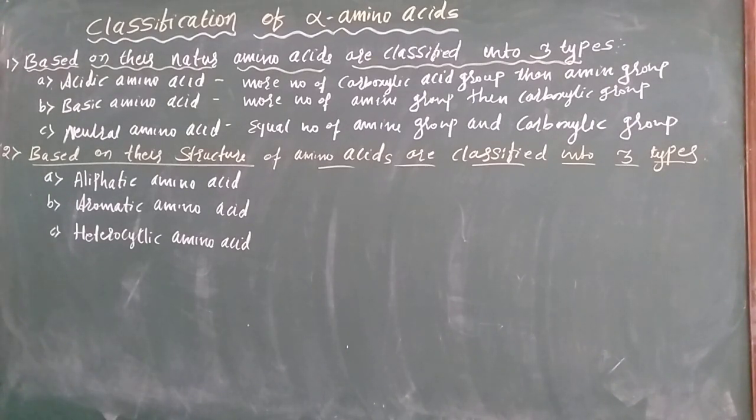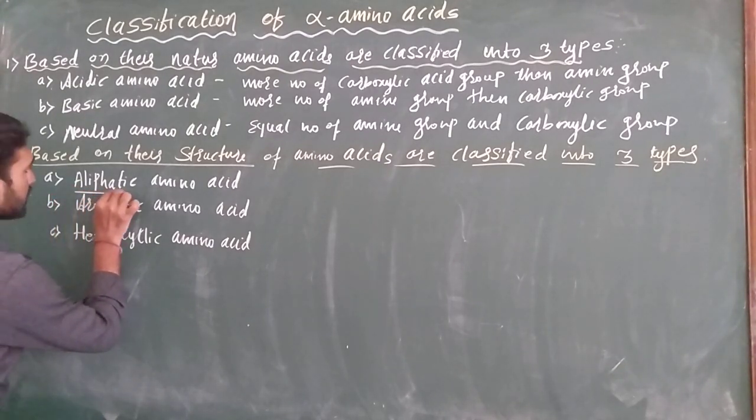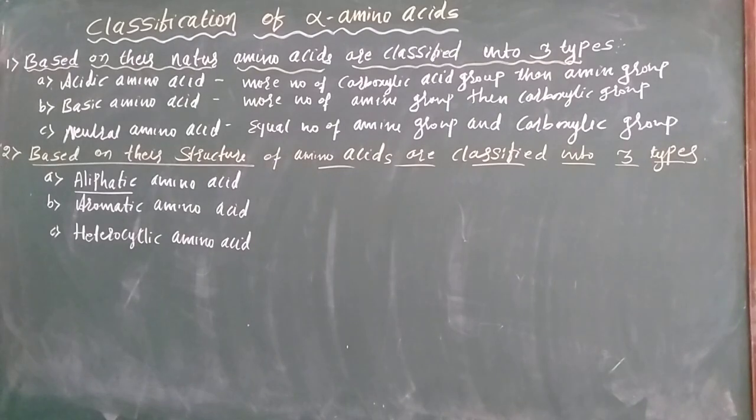What is meant by aliphatic? Aliphatic means open chain structure. Then what is meant by aliphatic amino acids?